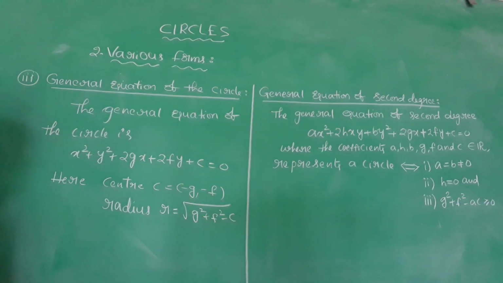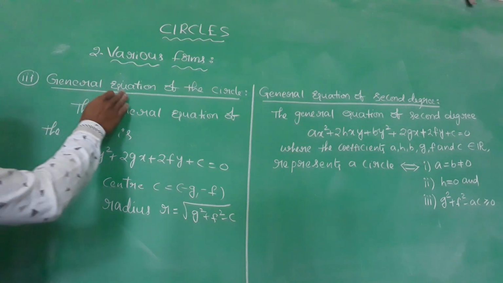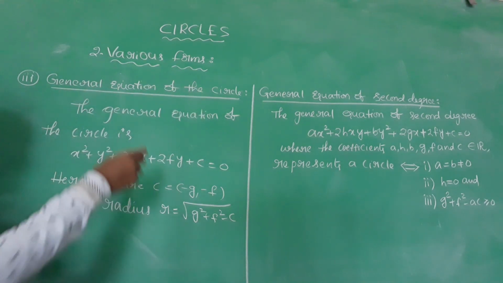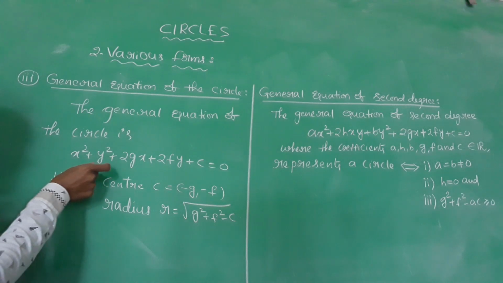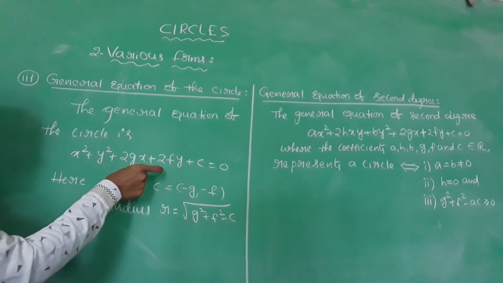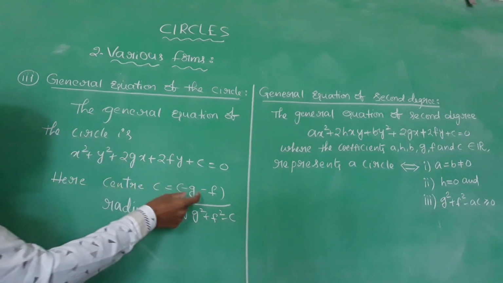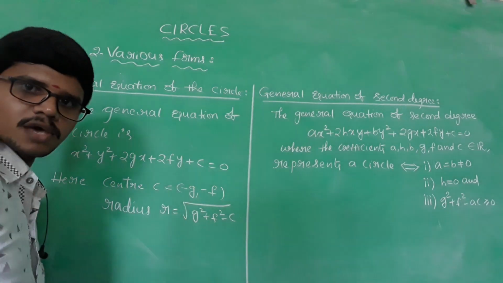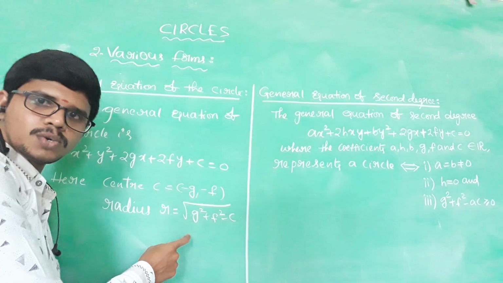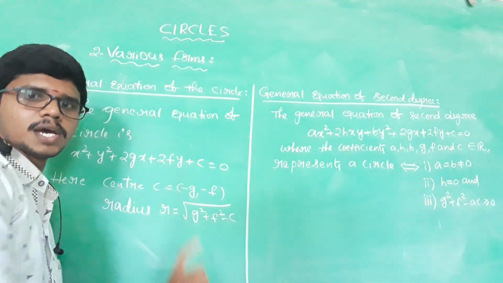Okay students, listen. So the next form is the general equation of the circle. The general equation of the circle is x square plus y square plus 2gx plus 2fy plus c equal to 0. Here the center of the circle is (-g, -f) and the radius of the circle is root over g square plus f square minus c.